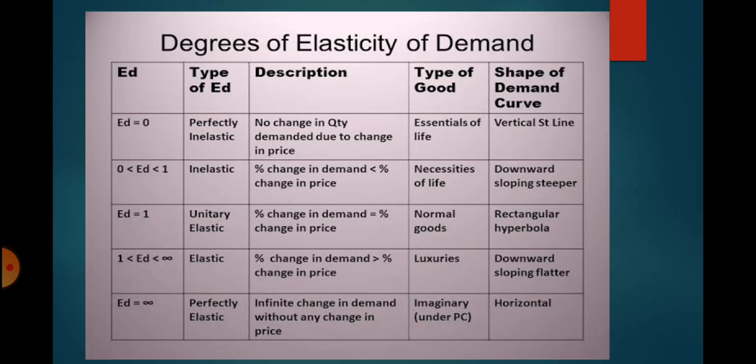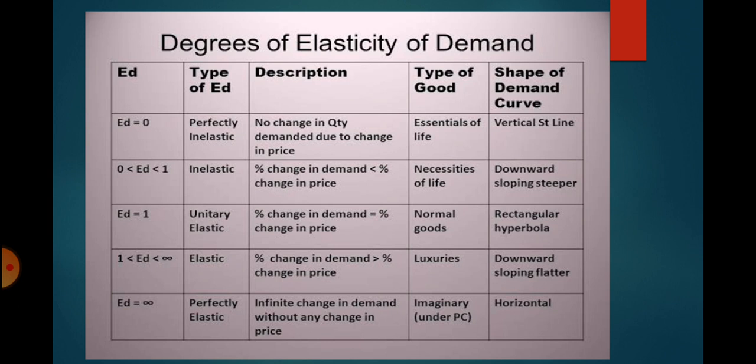Recapitulating it once again, if there is no change in quantity demanded due to change in price, then we say that the good is perfectly inelastic. For example, medicine. If the percentage change in quantity demanded is less than the percentage change in price, then the value of elasticity will be less than 1 and the good will be inelastic. For example, necessities of life like textbooks, etc.